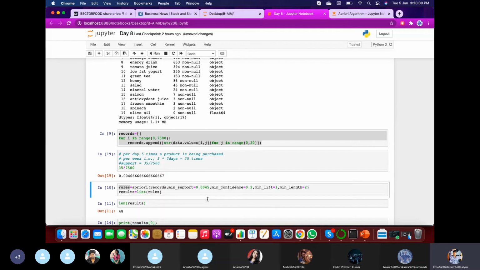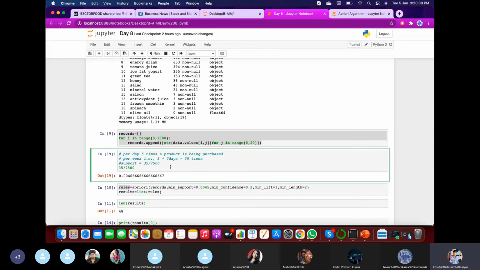Similarly, you require a confidence value. Confidence is nothing but how the product is being purchased set-wise. For that, you need to iterate with other products. If we assume some B product, it is how many of those purchasing A are purchasing in combination with B, relative to the total of A, that is the support of A. That will give our confidence.